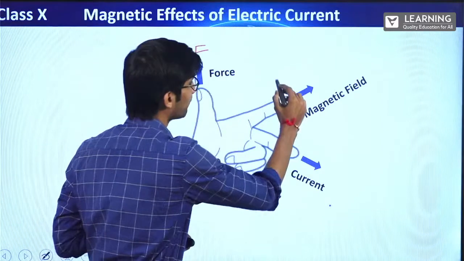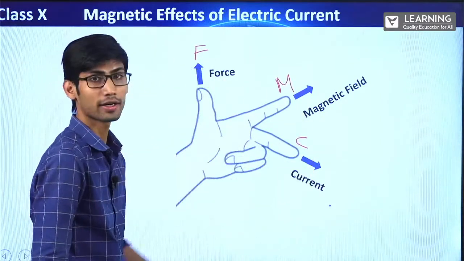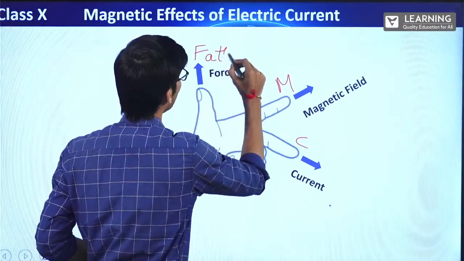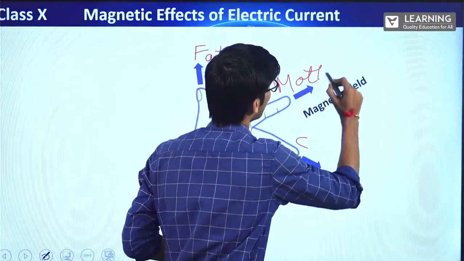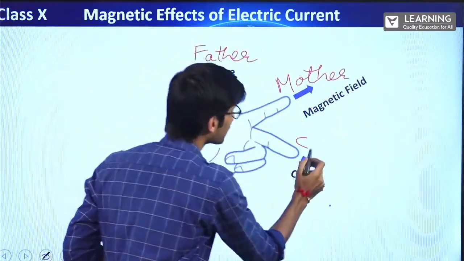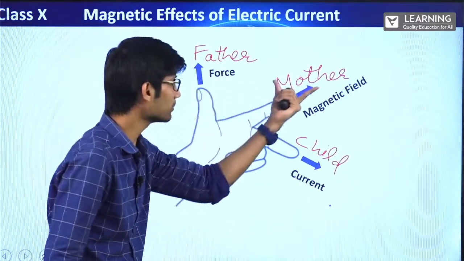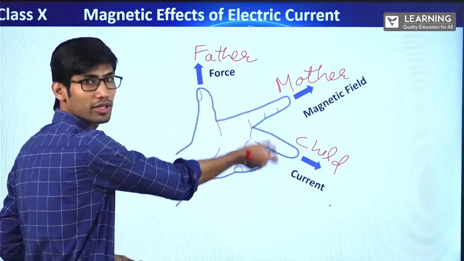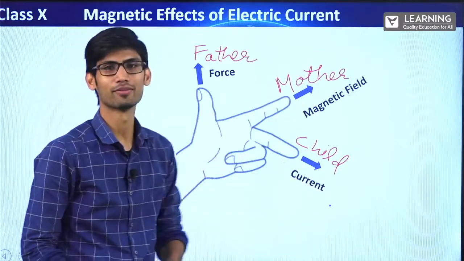This is M, this is C: force, magnetic field and current. So now consider this as father, consider this as mother. Then after father and mother, the child comes. First the father, then the mother, then the child. And you can see the thumb is a bit thicker than these two, right? So this will be the father. Then the mother will come, then the child will come.